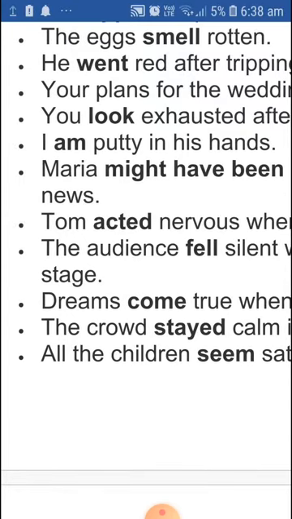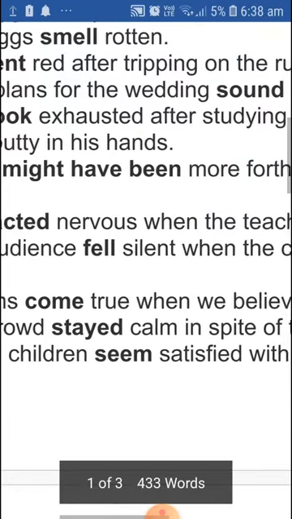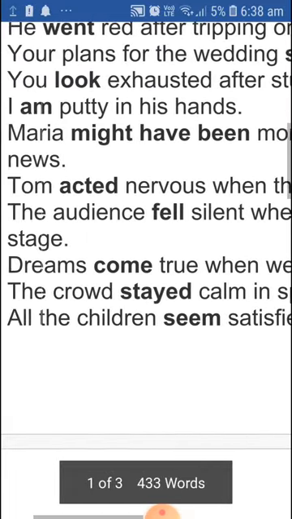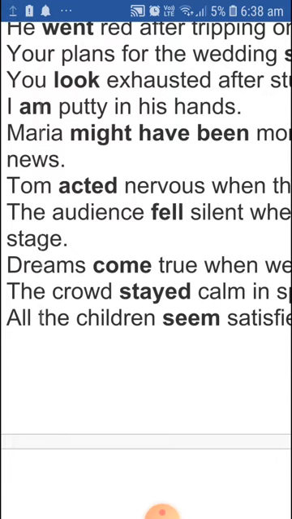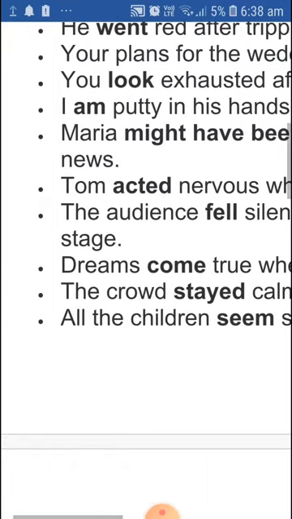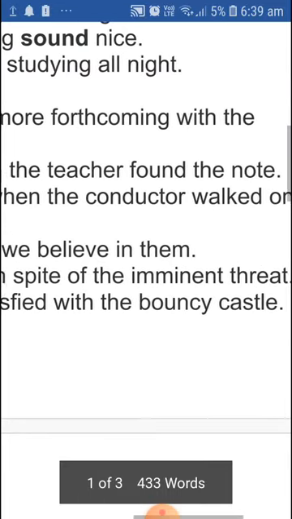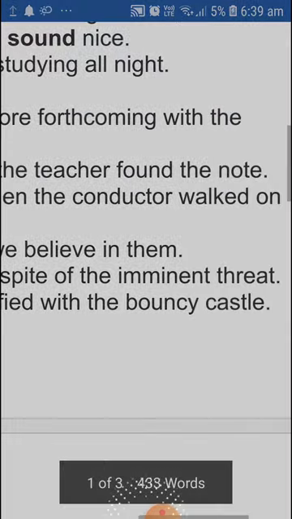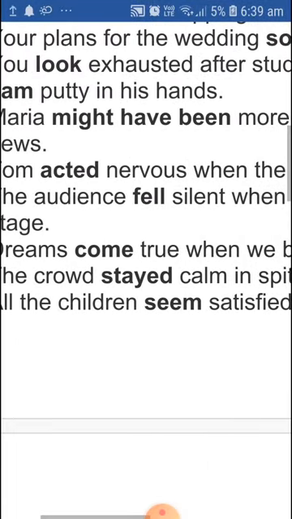Now let us see the other sentence. Tom acted nervous when the teacher found the note. So here acted is the linking verb. The audience felt silence when the conductor walked on the stage. Here felt is the linking word. Dreams come true when we believe in them. Here come is the linking word. The crowd stayed calm in spite of the imminent threat. Here stayed is the linking verb.